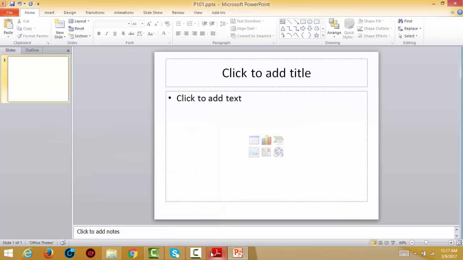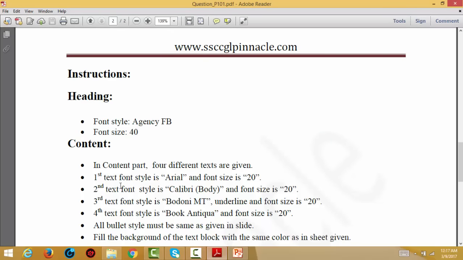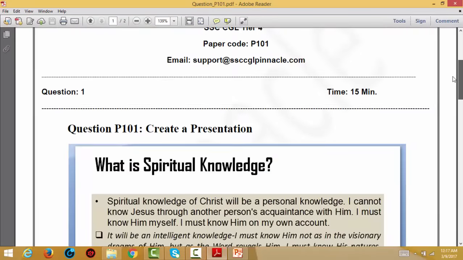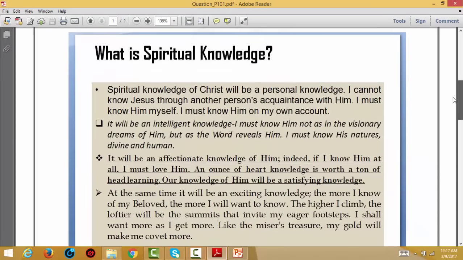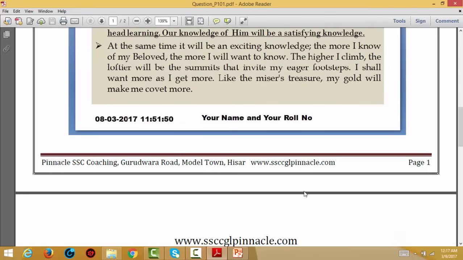Now the next point is the text font. For the heading you have to use font style Agency FB and font size 40. So what is the heading? The heading is: What is spiritual knowledge.